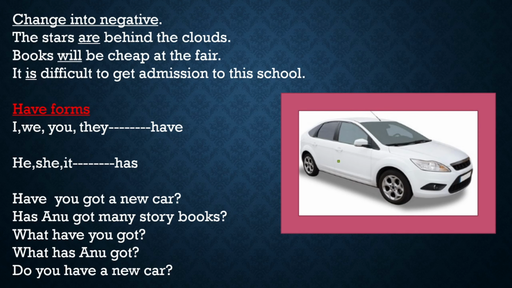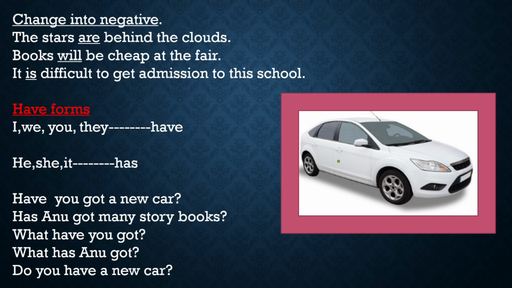Easily you can change. Supposing it is he, she, it, please remember you have to use does. He does not go, or he does not come. She does not come. It does not come. We use does not for he, she, it. If you are having some other pronoun like we, you, they, we use do. I do not go, or we do not go.